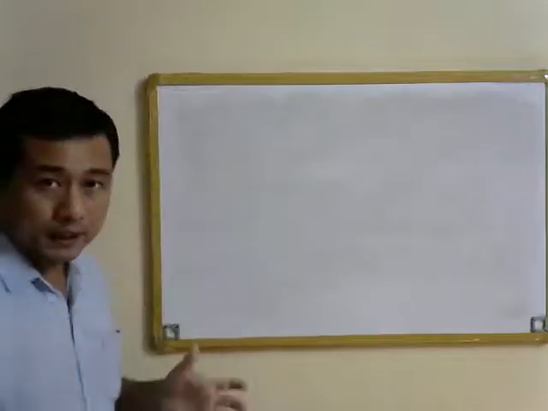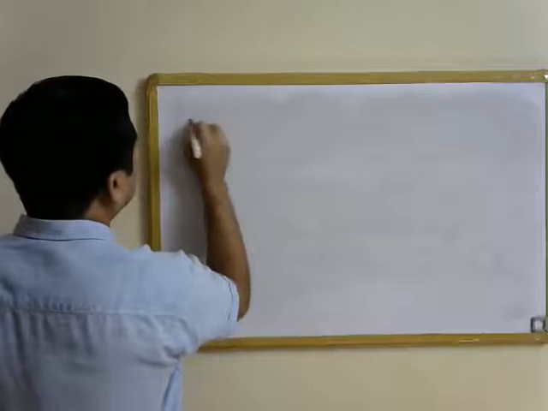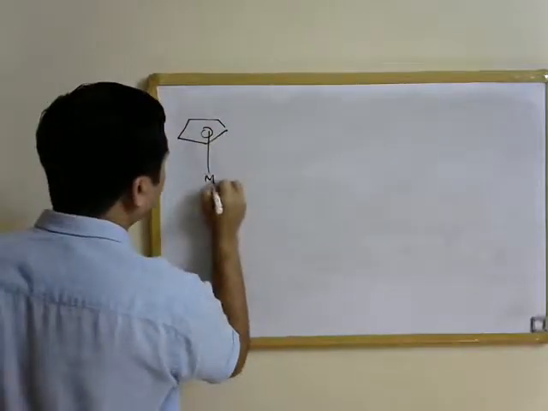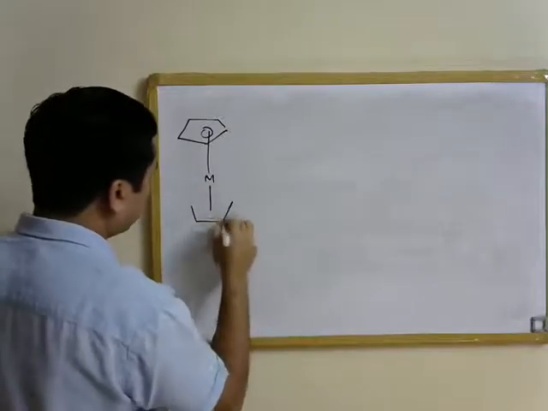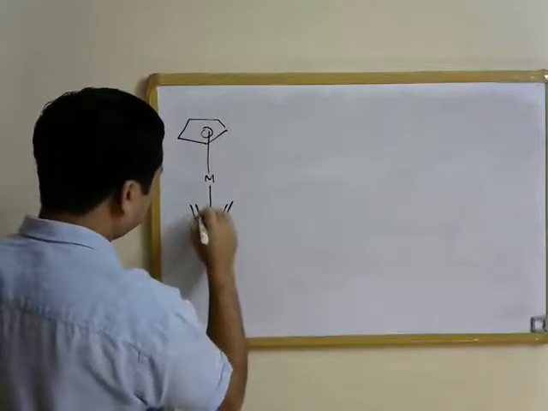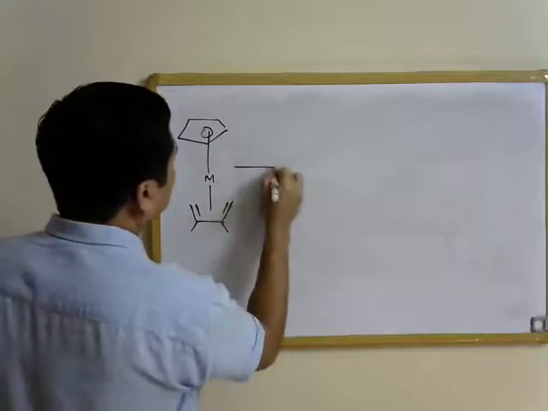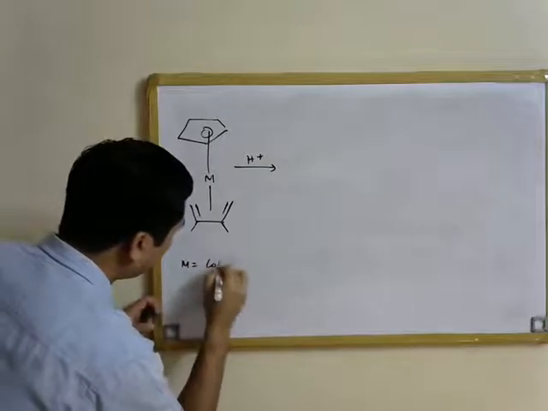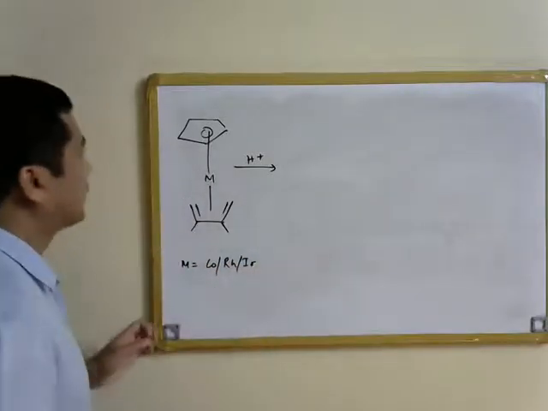So let us see one example where this is obvious. If you take group 9 metal complexes of butadiene, and then add H plus, the metals here are cobalt, rhodium and iridium.